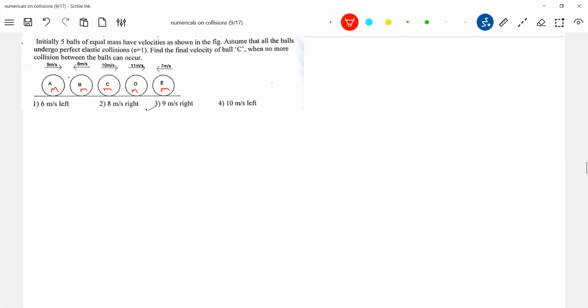Okay, now draw the diagram. Don't make a guess. You must draw the diagrams. You have to follow the sequence. What sequence will go on here?